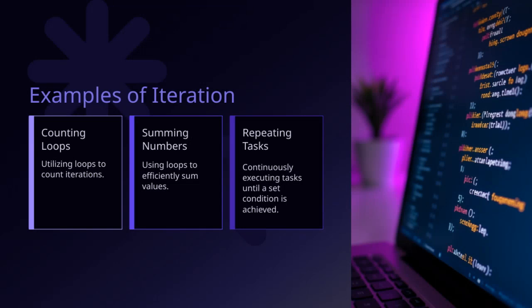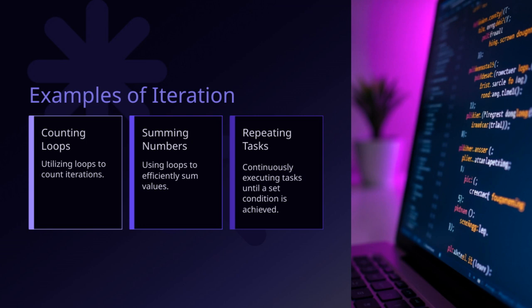Let's talk about how tasks can be executed continuously until a specific condition is met. This concept is fundamental in programming because it allows us to automate repetitive actions efficiently. Now, when we want to repeat tasks, using loops is the most effective way to do this. For example, loops help us sum values quickly without writing extra code for each step. Imagine summing a series of numbers. Loops make that process seamless and straightforward. Similarly, loops are great for counting things, like counting how many times a particular event occurs or how many iterations a process takes. This is especially useful when we're analyzing data or controlling program flow.